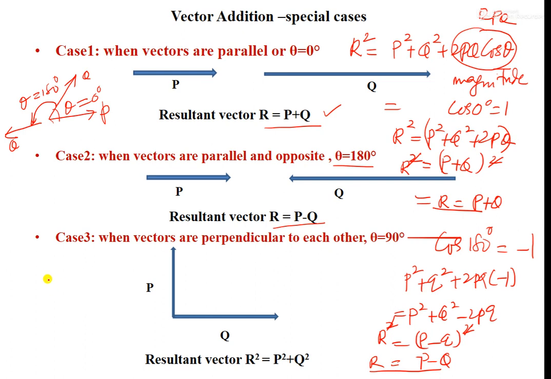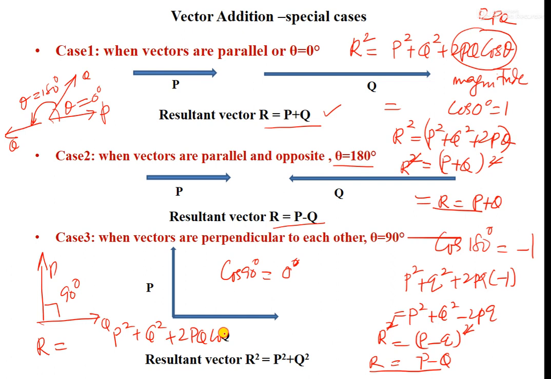One more case is when two vectors P and Q are perpendicular, and this angle is 90 degrees. What happens here? Cos 90 is equal to 0, not 0 degrees, just 0. So in the formula P square plus Q square plus 2PQ cos theta, the last term is 0.